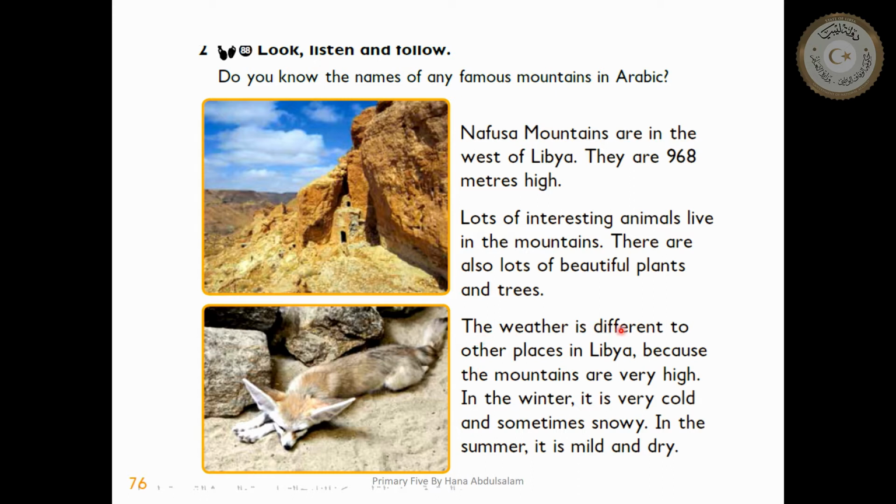The weather is different to other places in Libya. Now we are speaking about weather. Hot, cold, dry, wet. So the weather is different to other places in Libya because the mountains are very high. Why is it different? Because the mountains are very high.